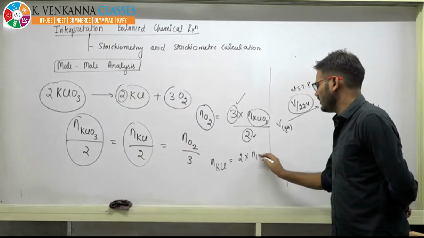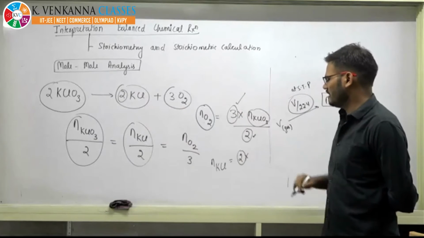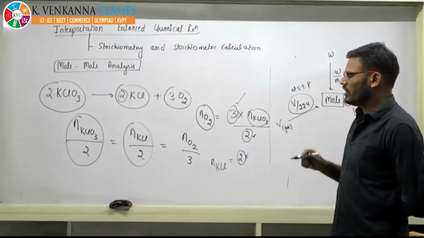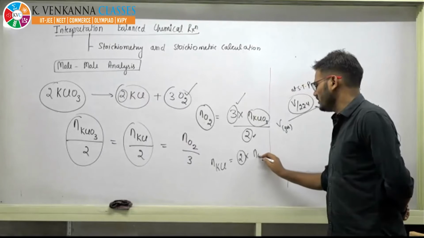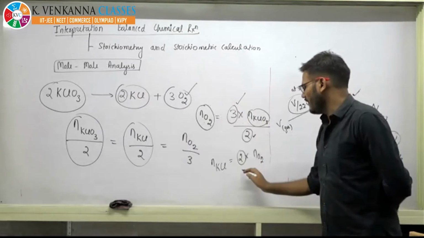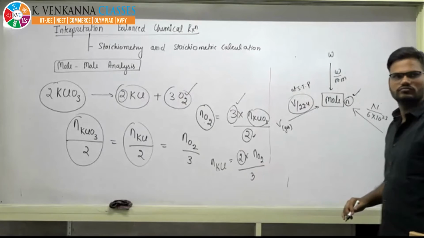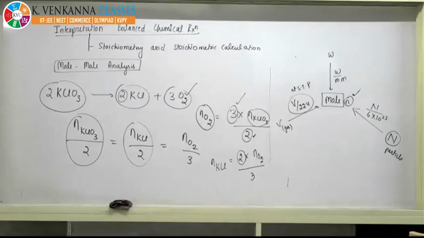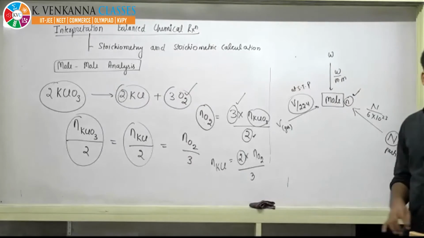And if you want to calculate the moles of KCl using oxygen, put the moles of oxygen and divide it by the stoichiometry of oxygen, that is 3. So is it okay, beta? You write it down, then we will be doing some problems.